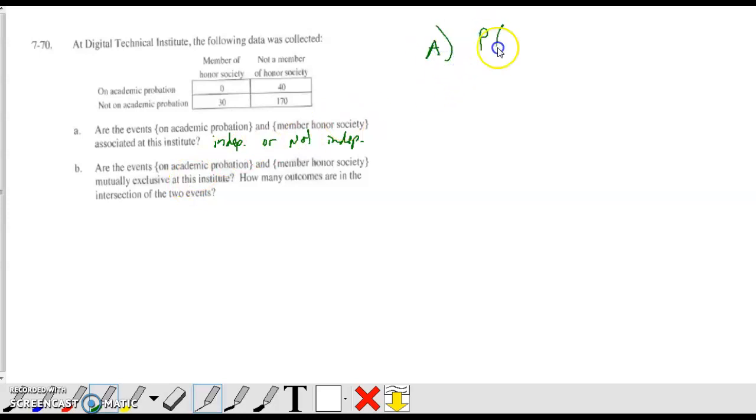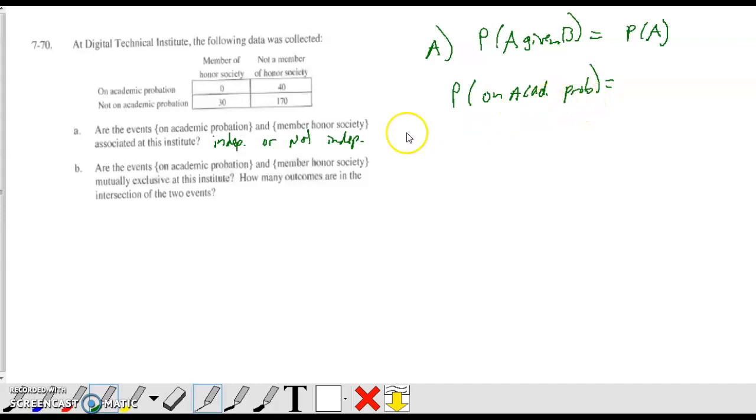All right, so again, we have to use probability of A given B, and is that going to equal the probability of A? So let's find the probability of academic probation. On academic probation, there are 0 plus 40, so there are 40 students out of 0 plus 30 is 30, plus 200, so 240 students. So that's how many are on academic probation.